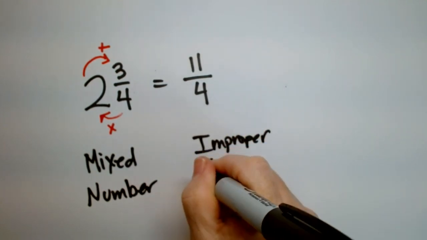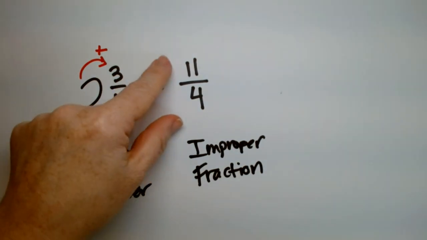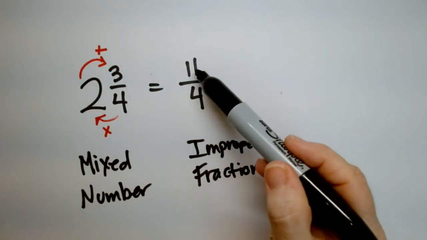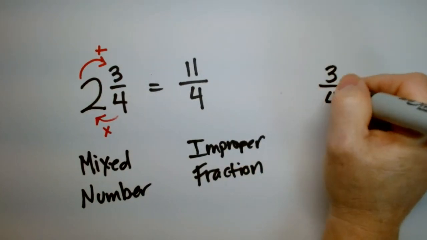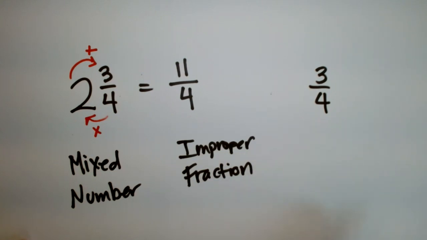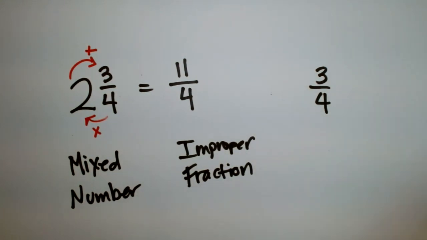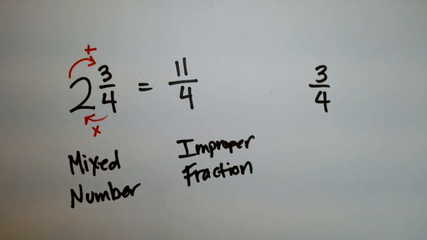Do you know why it's called an improper fraction? It's not because it misbehaves. It's because it looks like it's going to fall over, because the top is heavier than the bottom. This is a larger number than this. So if I had a number just like 3/4, people call that a proper fraction, but nobody really cares about the proper part, so they just call it a fraction. All right, so improper just means top is bigger. And can we still use it? Will it break math if we use it? No, not at all. We use them all the time. So we now know how to go from here to there.